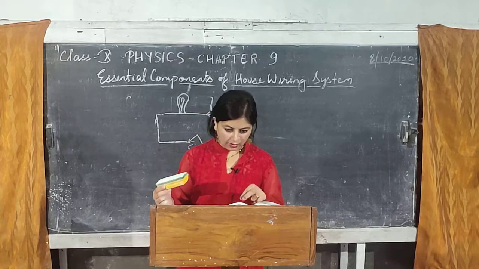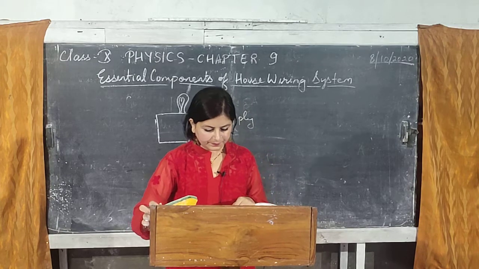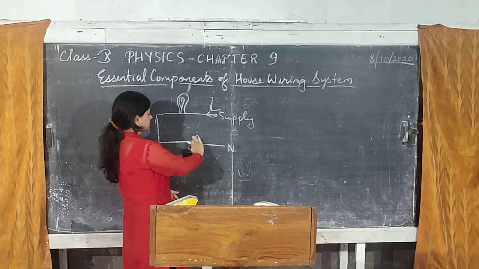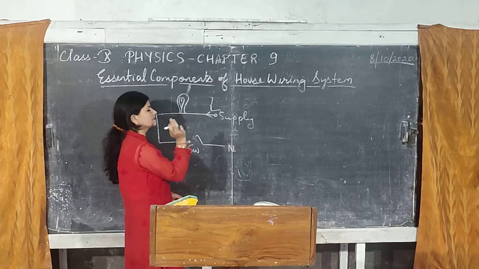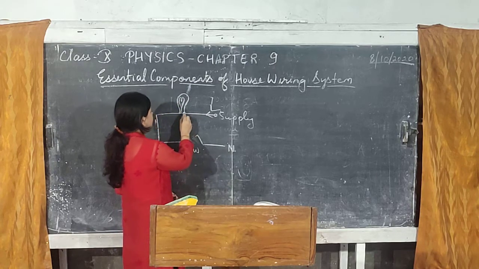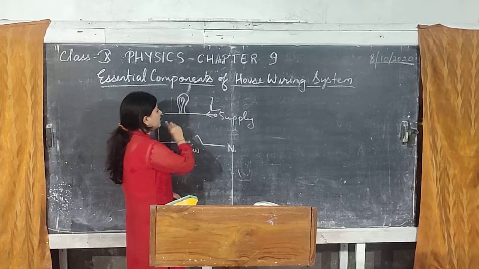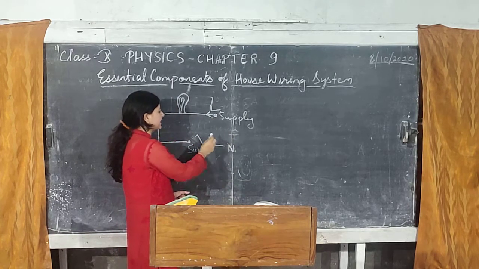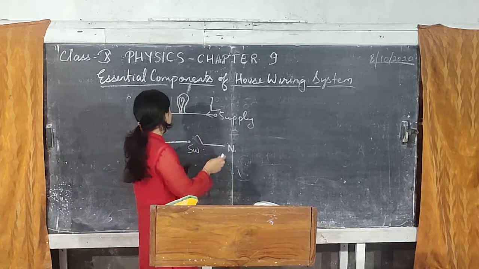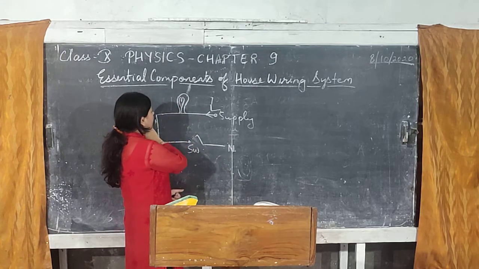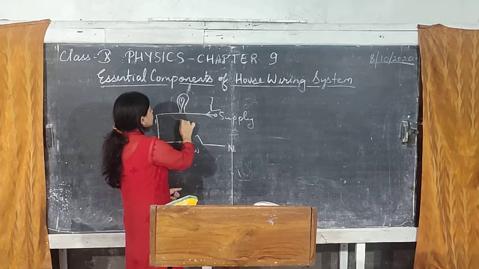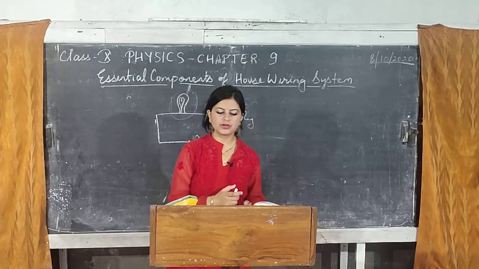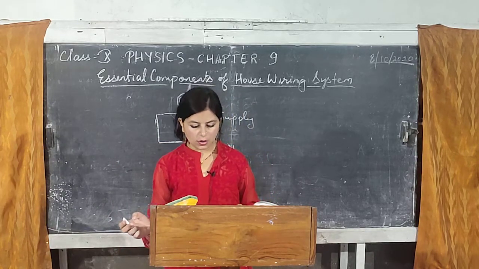Now you put off the switch, the circuit breaks, fine, the bulb will stop glowing, but what happens is that the bulb is still exposed to the high potential of the supply, isn't it? Because live wire carries the higher potential and neutral wire carries the zero potential, that is the ground. Now, if it is still connected to the high potential, is it safe to carry out any repairs even if the switch is off? No. So that is why you should not connect the switch to the neutral wire.